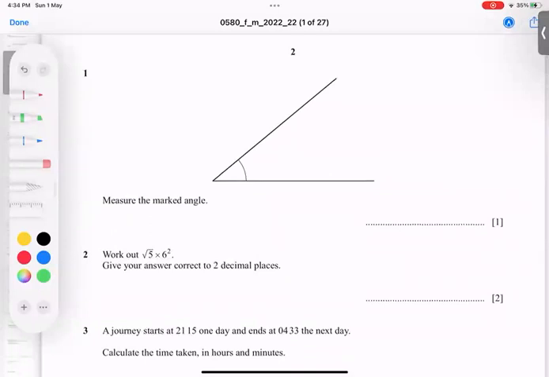Question number 1 is asking here, measure the marked angle. When you say measure, it means according to scale, and for that we have a protractor. This cross will be kept on this point, and this is the 0 angle here. Make it and check how much.